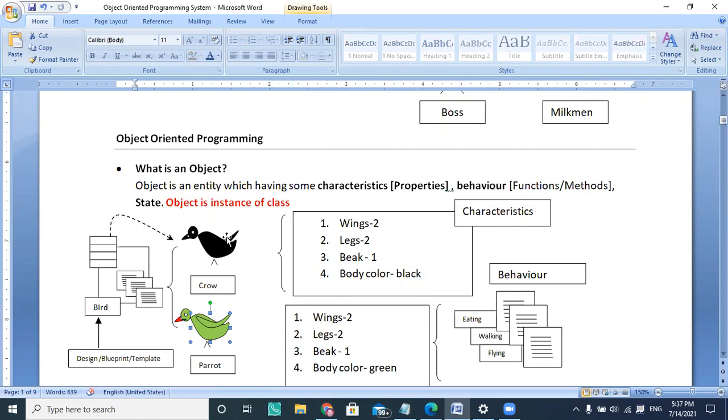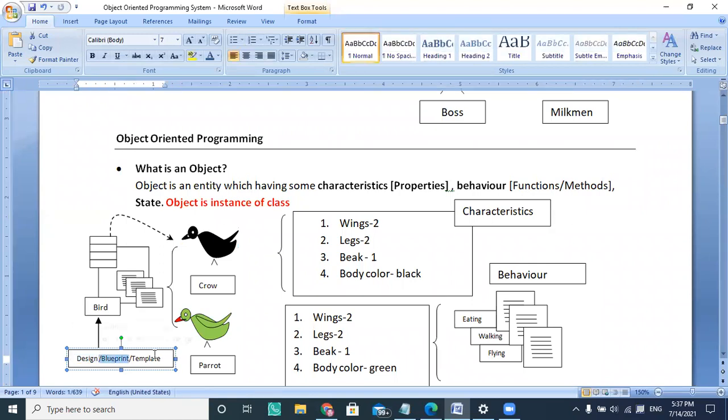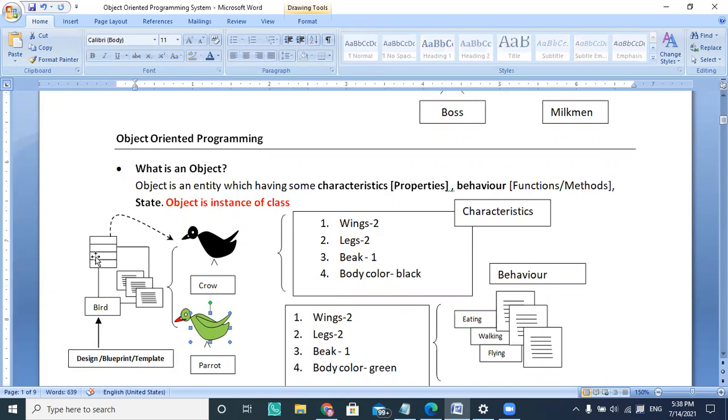The object which you are creating is based on some structure or some design. So I can say my class is a design, a blueprint, or a template. You can give three different names to a class. Class is a collection of similar kinds of objects. Another definition is that class is a design from which the object is created, whatever design is mentioned here as properties and methods. Those methods are available to that object.